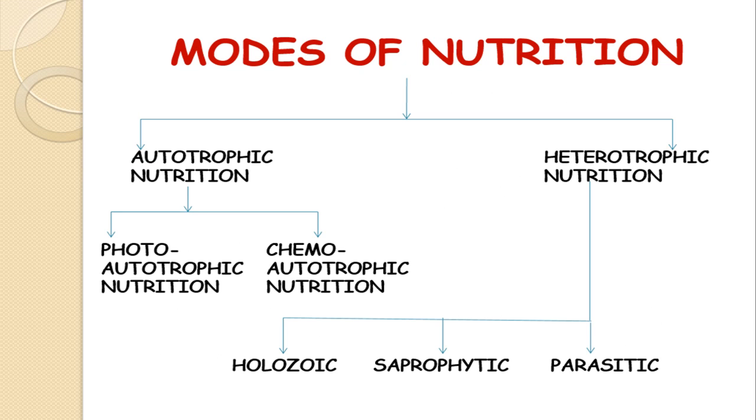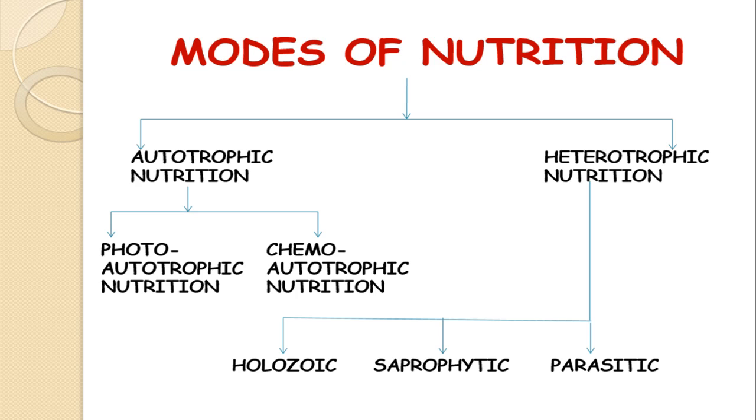Mode of nutrition. Nutrition is of two types: autotrophic nutrition and heterotrophic nutrition. Autotrophic nutrition is of two types: photoautotrophic nutrition and chemoautotrophic nutrition. Photo means light and chemo means chemical. Photoautotrophic nutrition means the food is made by the organism on its own with the help of light, while in chemoautotrophic nutrition the organism makes its own food with the help of chemical reactions that are taking place in the external environment.